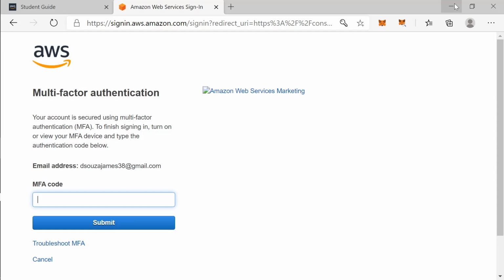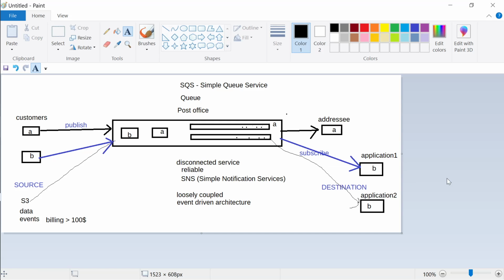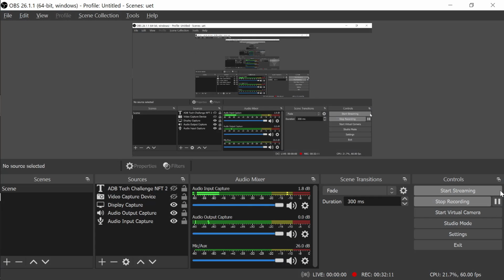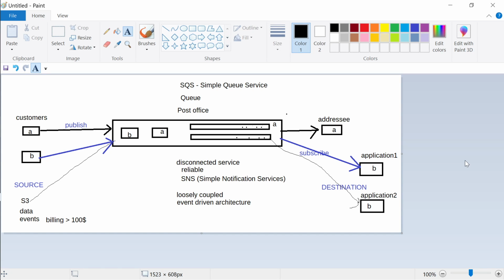So can you show the screen, like that screen? Yes, I can see multi-factor authentication. Yes, hold on. Just let me log in and then I will get back there. Okay. You want to explain?